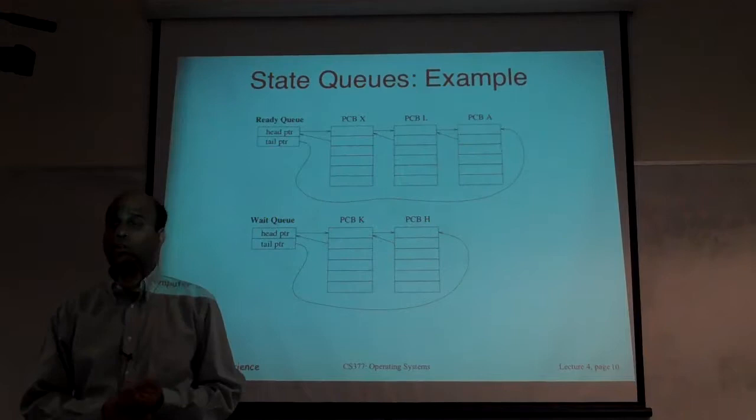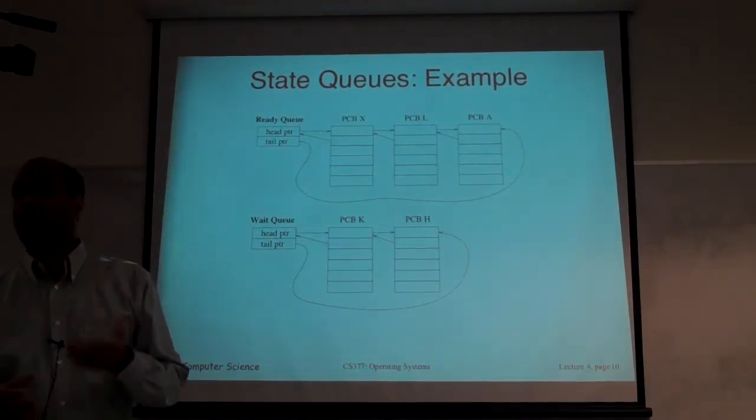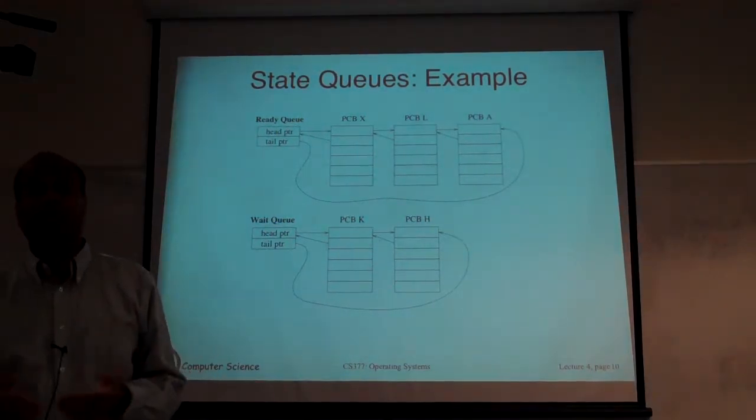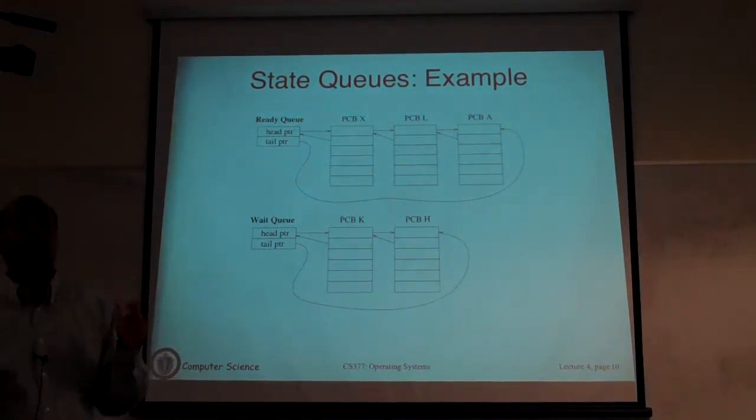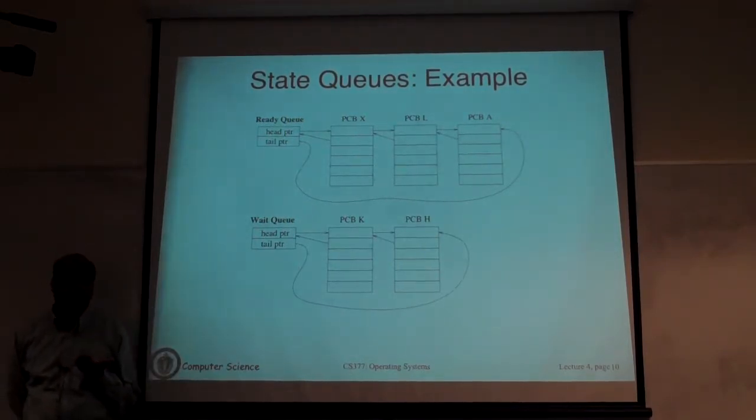So I talked about ready and waiting, so you can now think about the other states. Let's think about the run state. If a process is actually executing on the CPU, that PCB entry is going to be in the run state, or the run queue. So one question is, how long can the run queue be?